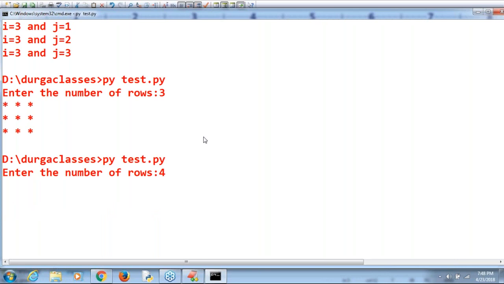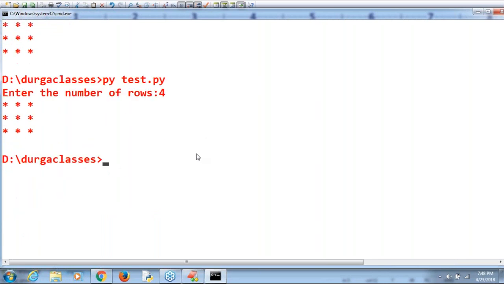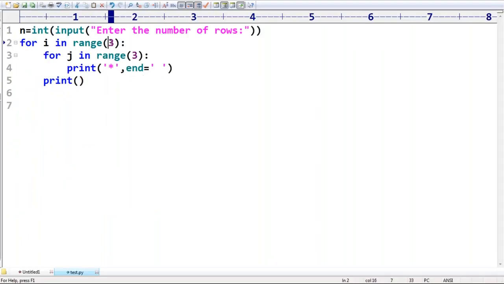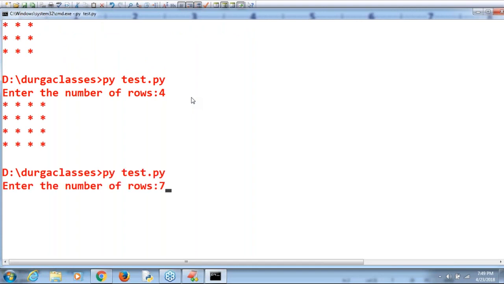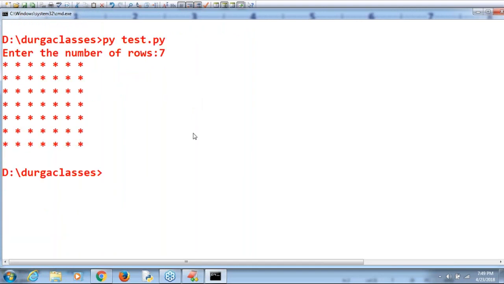Yes, enter number of rows 4. Observe, because I hard coded this 3, that's why. Let me remove that and let me place n. Enter number of rows, sir, 4. Sir, 4 times. Enter number of rows 7. Then automatically 7 rows, 7 columns by default will be there.